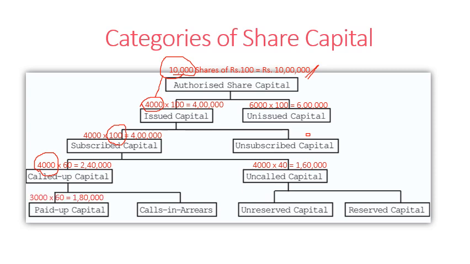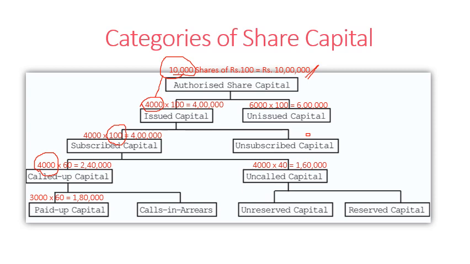So in this example, only the shareholders of 3,000 shares paid the full amount. Actually, there are 4,000 shares on which 60 had to be paid. Unfortunately, we got payment on only 3,000 shares.